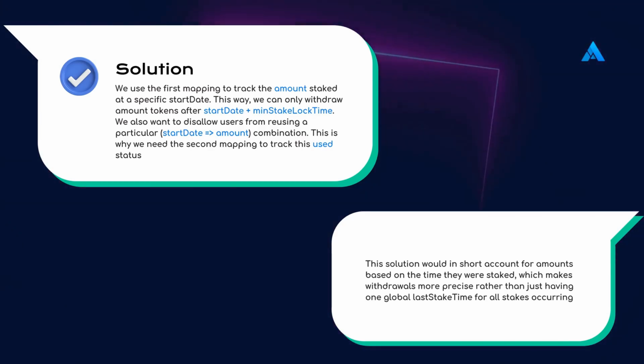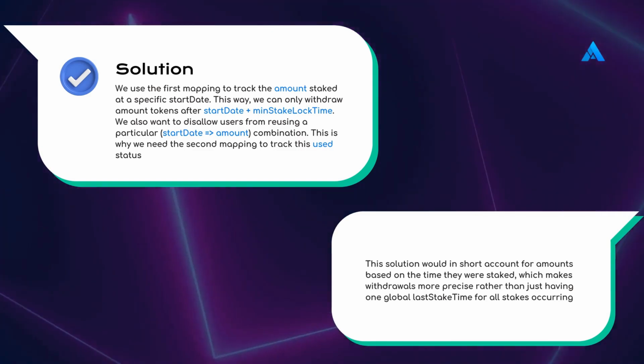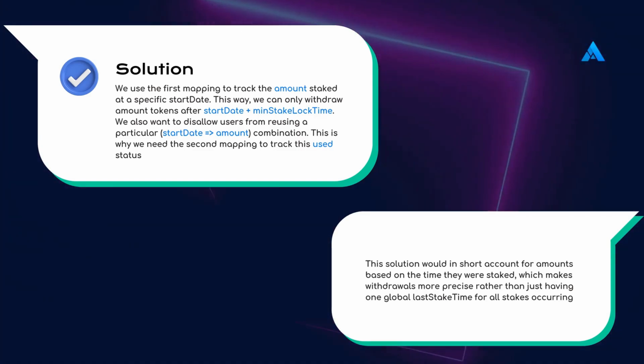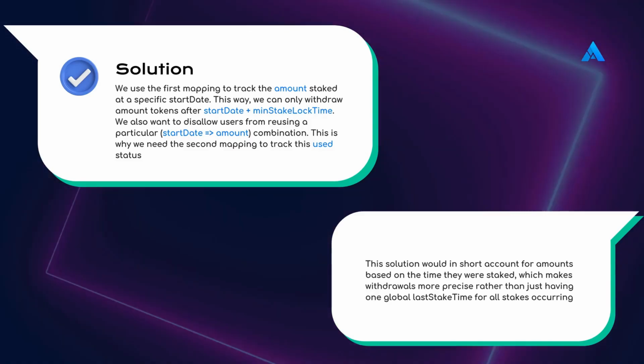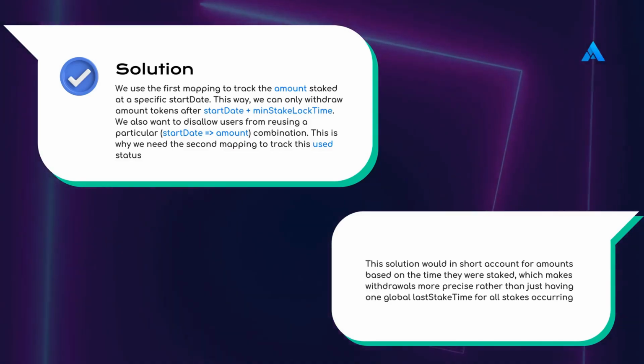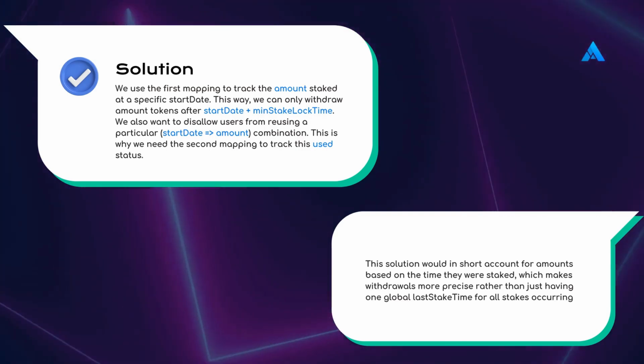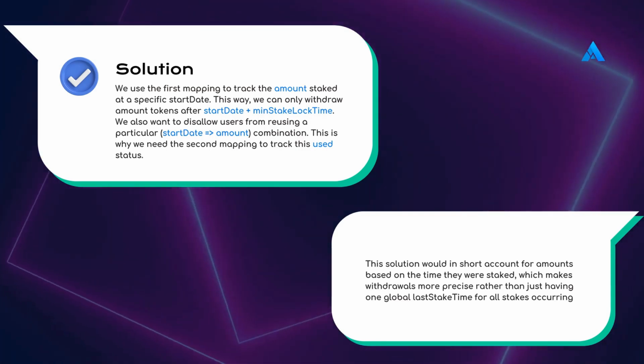We also want to disallow users from reusing a particular startDate and amount combination. This is why we need the second mapping to track this used status. This solution would, in short, account for amounts based on the time they were staked, which makes withdrawals more precise rather than just having one global last stake time for all stakes occurring.